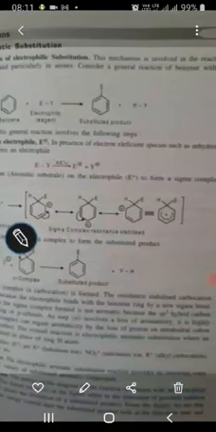What happens now? This place is occupied by the incoming electrophile. Then what is the product expected? The expected product is like this. So in place of one of the hydrogens, that electrophile comes and attacks the benzene, giving rise to a new product. Plus what is left over, which has come out of this benzene ring, is a proton. It combines with the negative part of the reagent and forms HY. You can see here HY. So this is the total reaction of the electrophile.